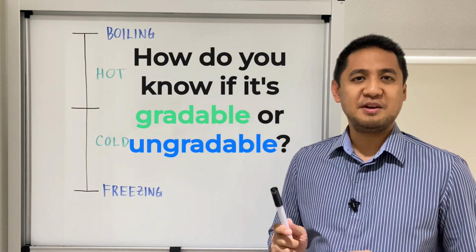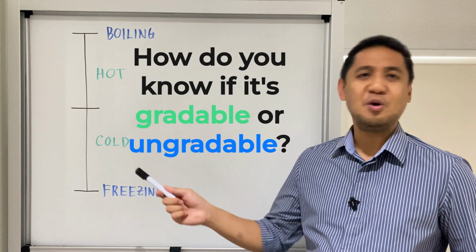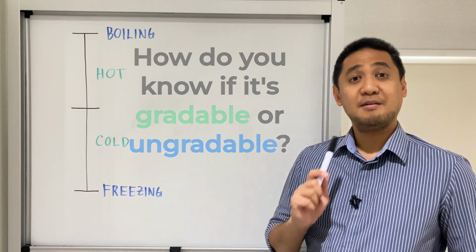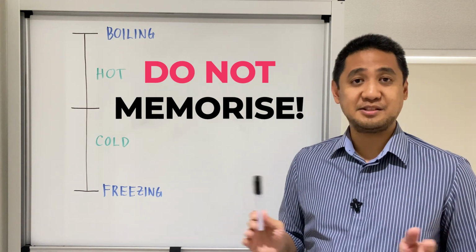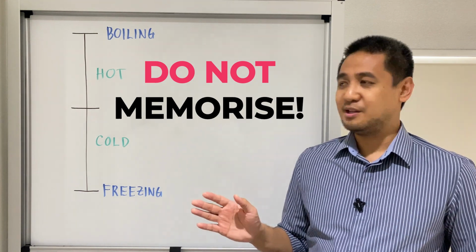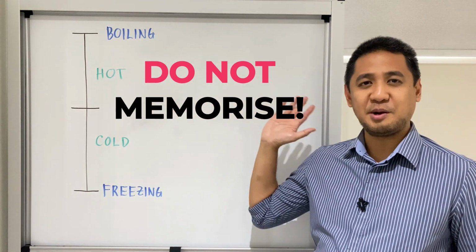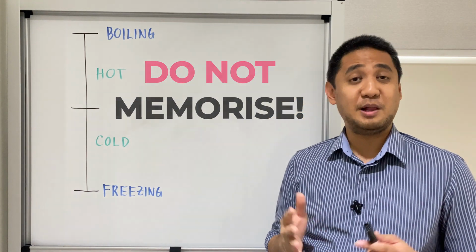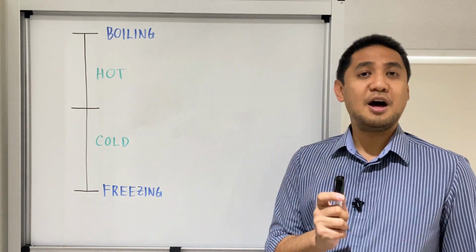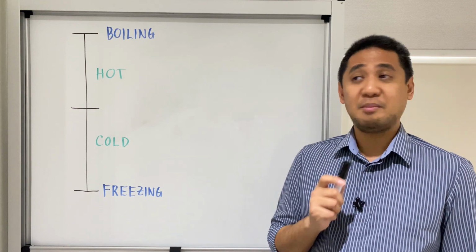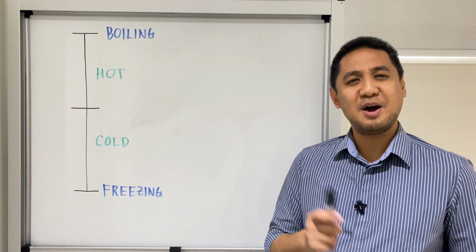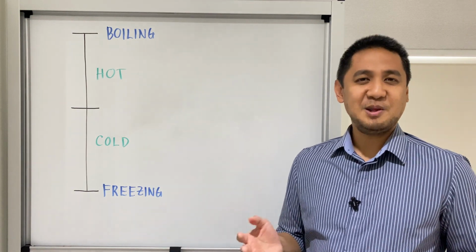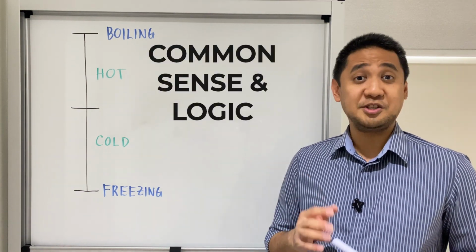So, here's the big question. How do you know if an adjective is gradable or ungradable? My advice, do not memorize a list of adjectives. Don't memorize a list of gradable adjectives and ungradable adjectives. It's not going to help you. In fact, a lot of native speakers don't even know about gradable and ungradable. So, how do they know how to use it? It's actually more about common sense and logic.